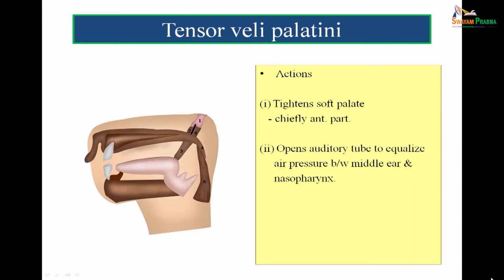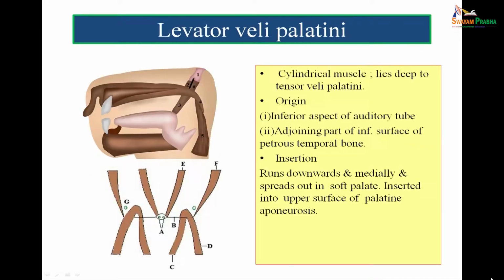So, this auditory tube is like a vent, and its function, opening and closing, is controlled by the tensor veli palati. It is also controlled by the levator veli palati. We will come to that later on. So, tensor veli palati is an important muscle. It tenses the soft palate. It opens the auditory tube to equalize air pressure between middle ear and nasopharynx.